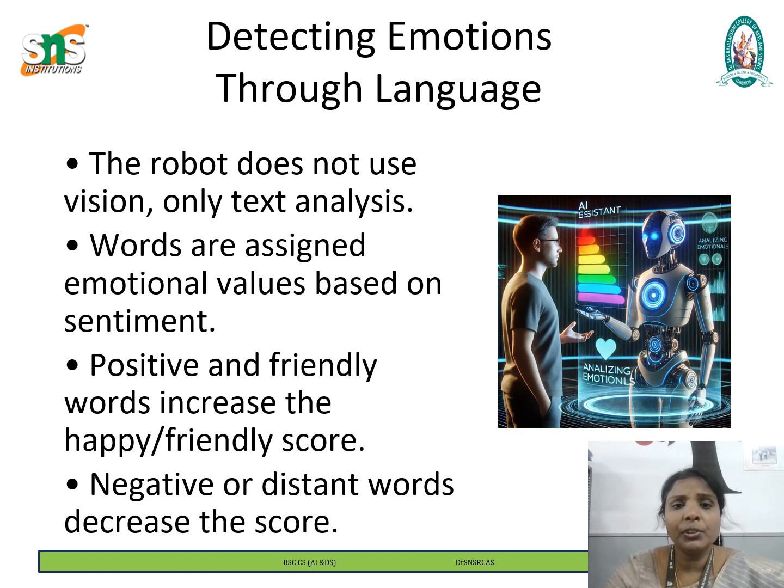So, for example, if the user says, "I'm really upset today," the happy score decreases. If the user gives short, cold responses, "fine, okay, whatever," the friendly score decreases. So, by analyzing the text sentiment, the robot can dynamically adjust the responses to match the user's mood, making conversation feel more natural and engaging.